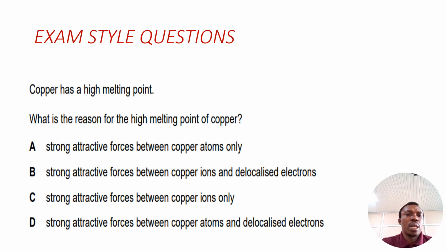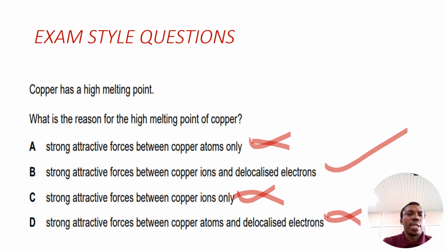The first one, A, is strong attractive forces between copper atoms only. No. B is strong attractive forces between copper ions and delocalized electrons. Correct. B should be the answer. C is wrong because it says strong attractive force between copper ions only. D is strong attractive force between copper atoms and delocalized electrons.